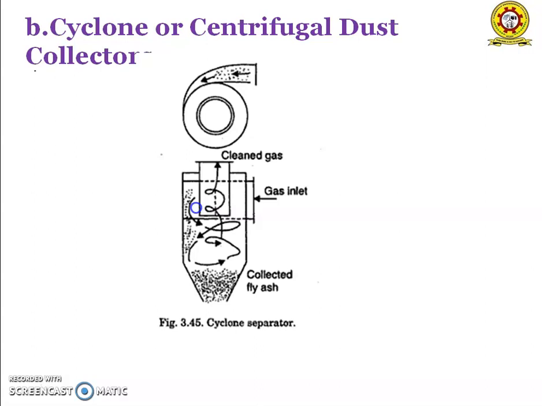They have a higher pressure drop comparatively, from 2 centimeters to 15 centimeters of water. They require considerable headroom and must be placed outside the boiler room. As the fineness of the dust particles increases, the collection efficiency decreases.